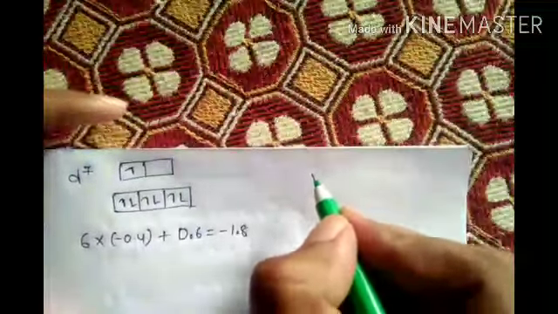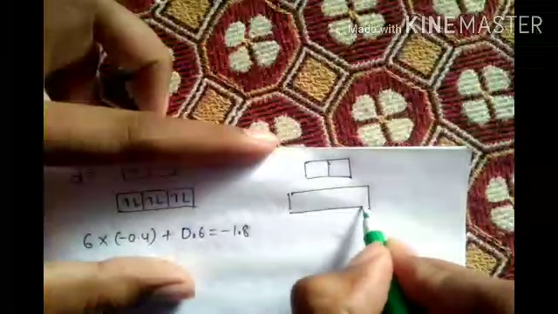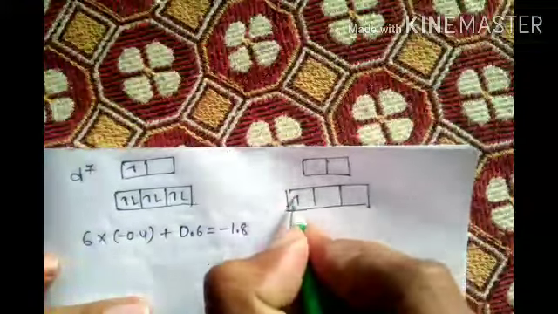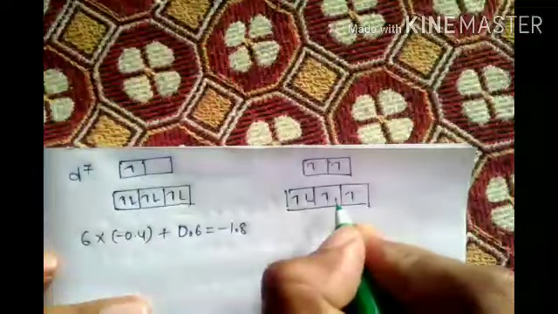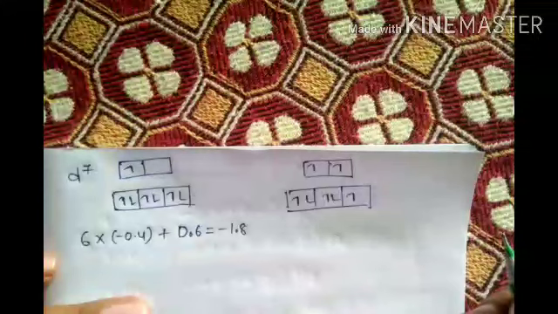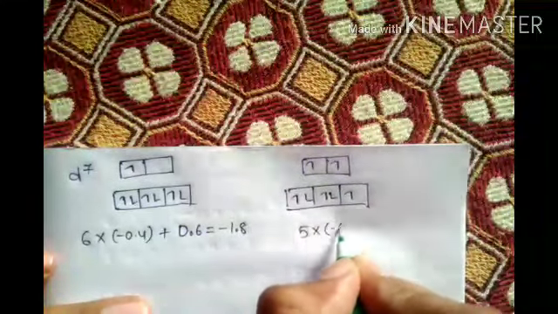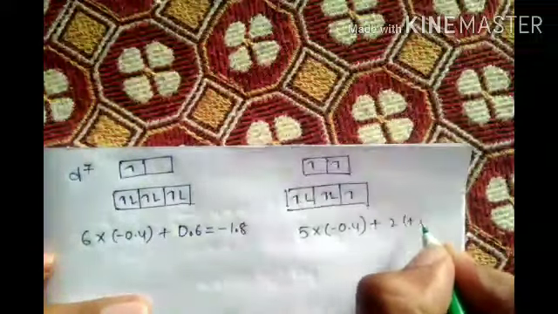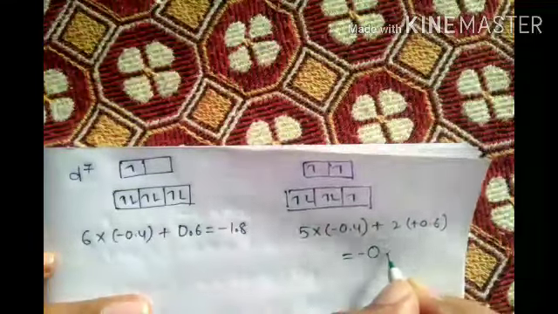Now weak field ligand you take. Weak field ligand, EG and T2G. Now count it, 7. 1, 2, 3, 4, 5, 6, 7. So downside 5, upside 2. 5 into minus 0.4 plus 2 into plus 0.6 equals minus 0.8.